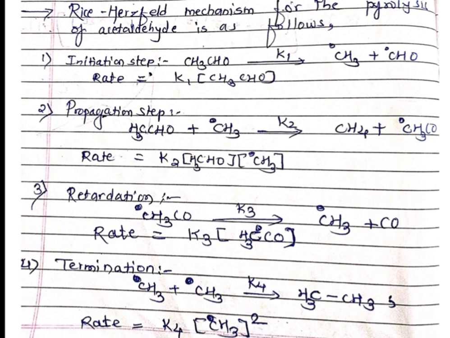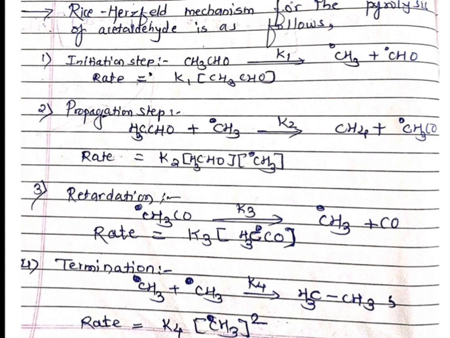Those students who have studied polymerization know the steps involved in polymerization chain reactions. The same types of steps are involved: initiation, propagation, retardation and termination.